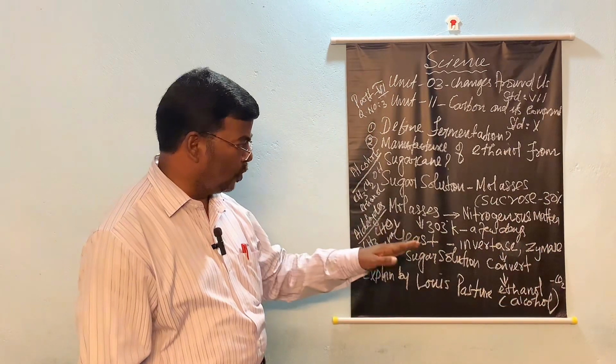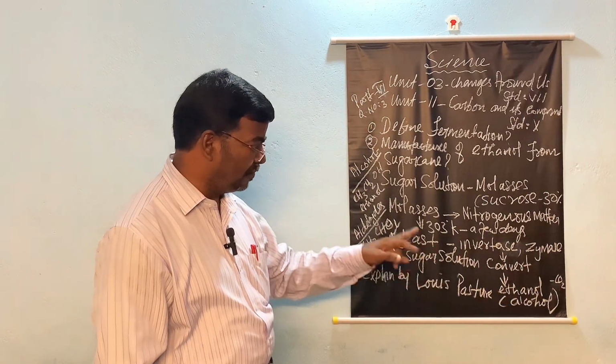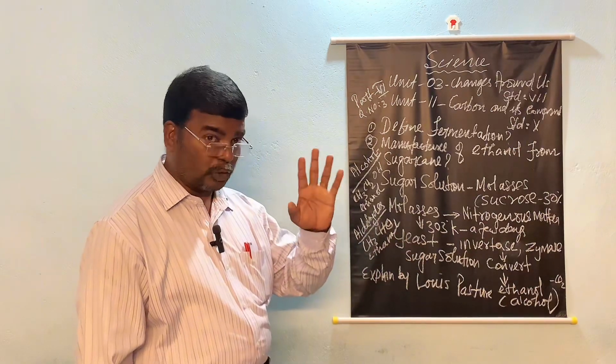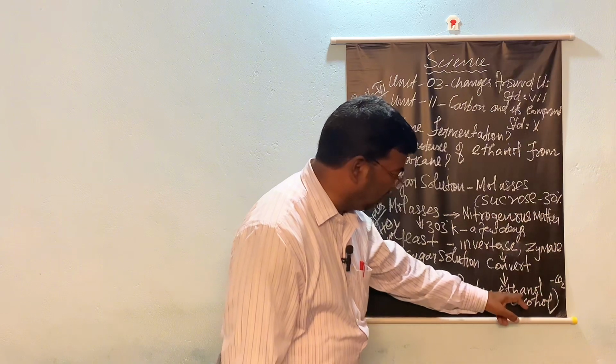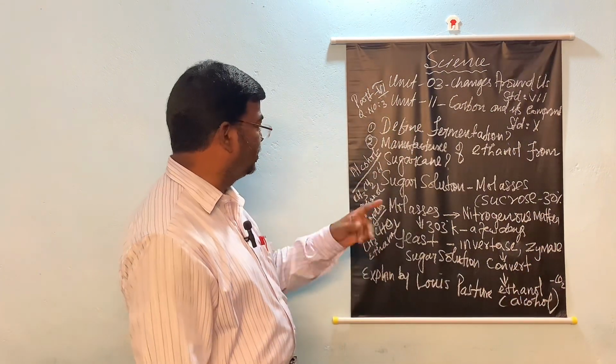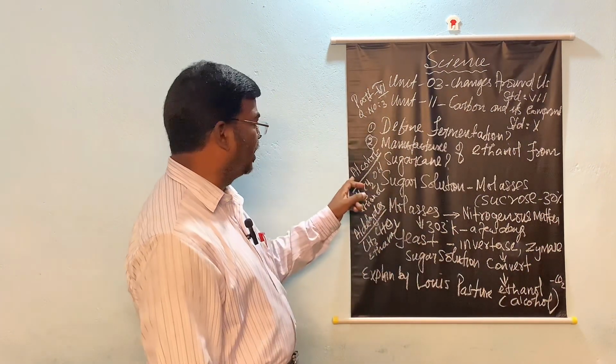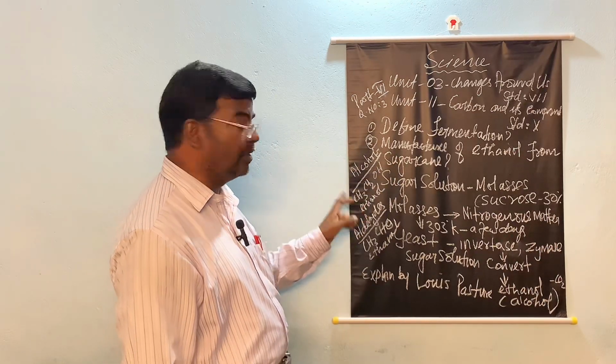So here you should know the chemical formula of ethanol. There are two words. One is ethanol: when it comes under alcohols, the formula is CH3CH2OH, and that is called ethanol.